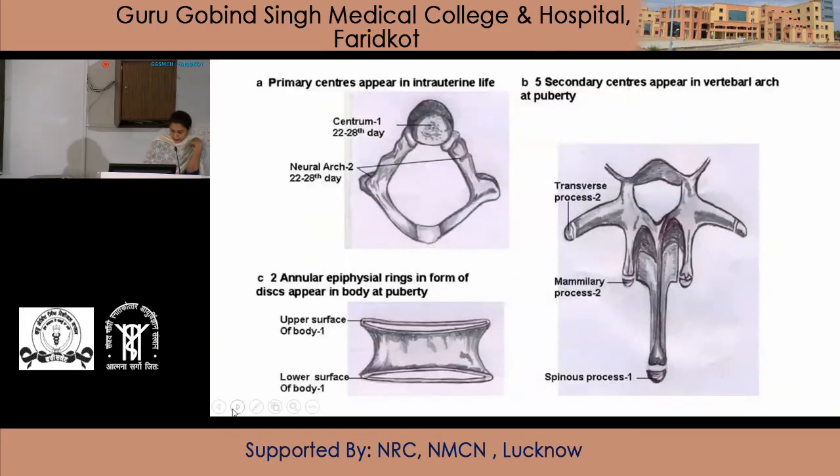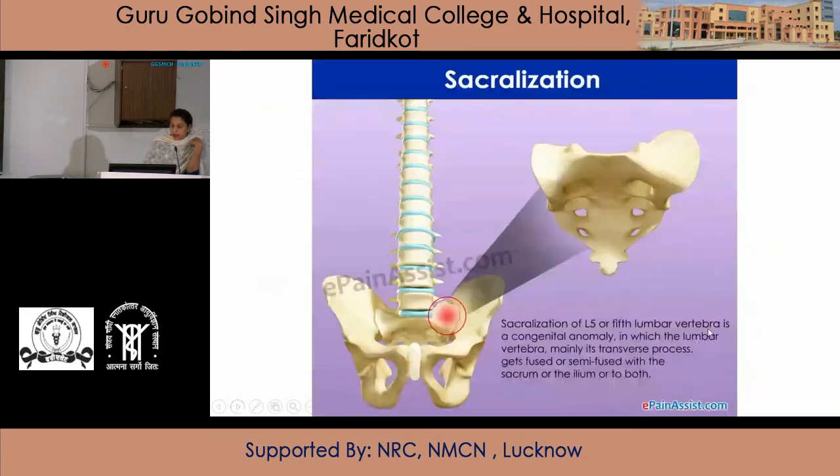Next is the applied anatomy of the lumbar vertebrae. First is the sacralization of the vertebra. In sacralization, the fifth lumbar vertebra has a congenital anomaly in which the lumbar vertebra, mainly its transverse process, gets fused or semi-fused with the sacrum or the ilium or both.